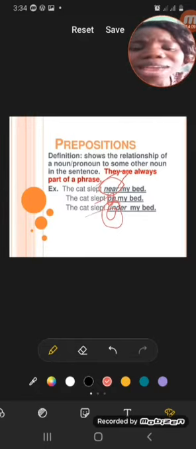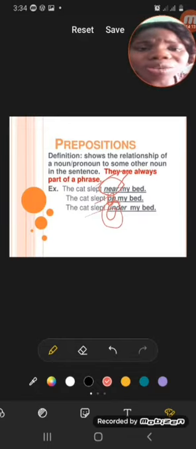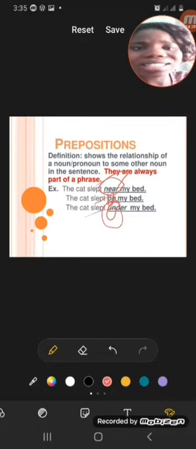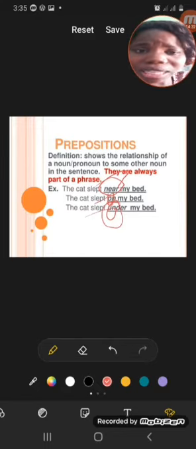The cat slept on. Can you end your sentence with on? Like the cat slept on what? On the bed. So the bed is the object of preposition because it is needed. That is the place that it is. Do you get it now? Do you understand now? I hope you understand.